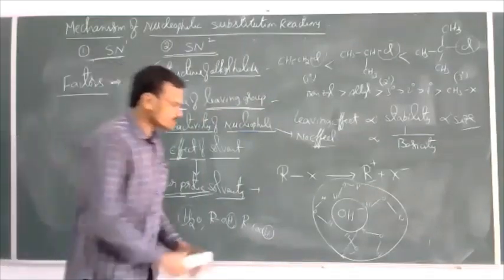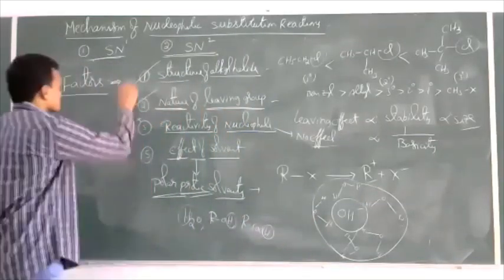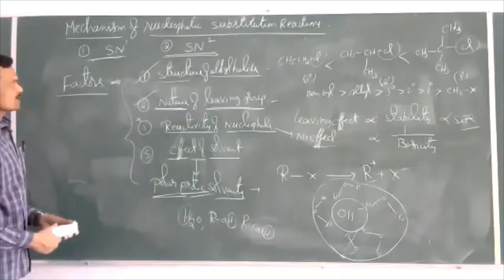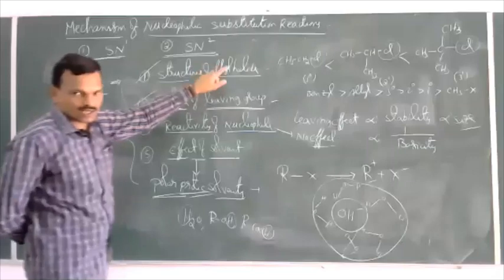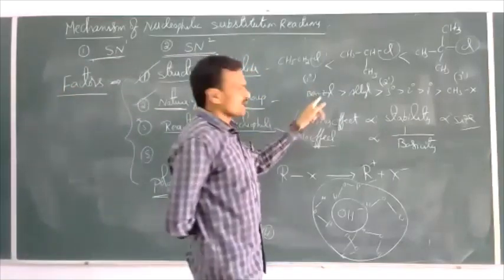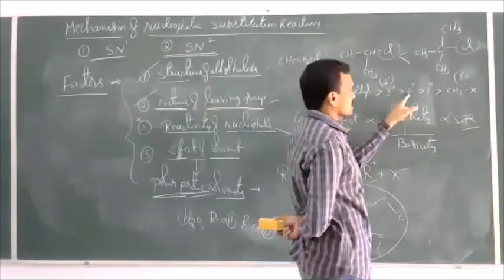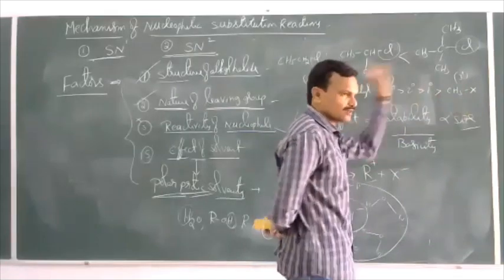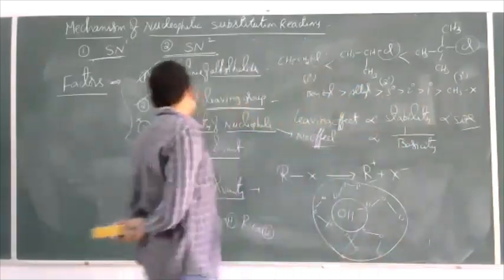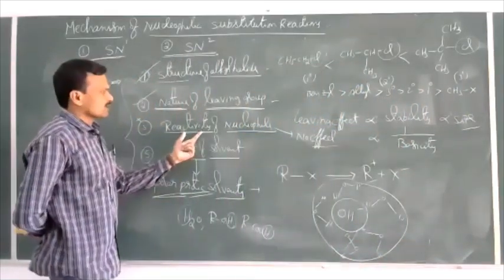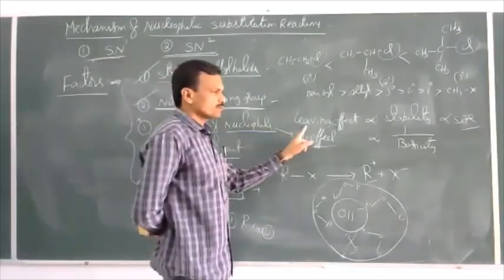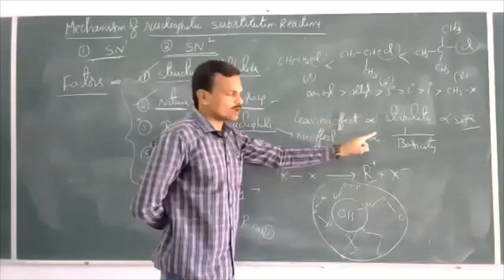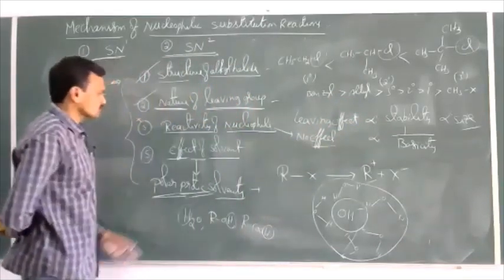Okay. So these are the four factors which can affect the SN1 mechanism. Structure of alkyl halides: benzyl greater than allyl greater than tertiary greater than secondary greater than primary greater than methyl halide. This is the order of reactivity. Next, the better the leaving group, the more the reactivity towards nucleophilic substitution.